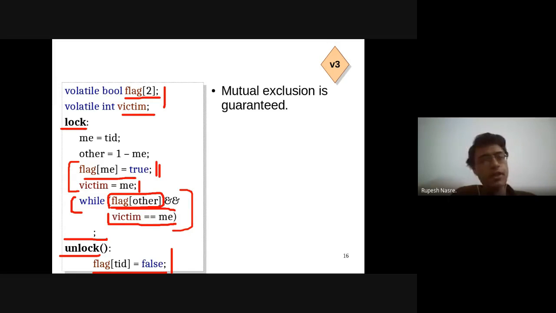So that reordering of these two statements doesn't seem to be causing any issue, but reordering of this condition can cause an issue. So if I say just check victim equals, because there is an ordering, right? There is a short circuiting happening in the while loop. If flag of other is false, then I don't check for the victim condition. Well, that is not going to cause an issue either.